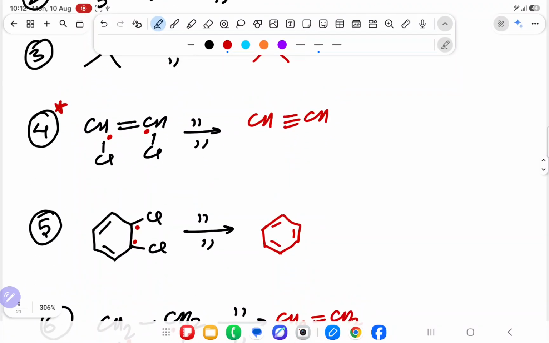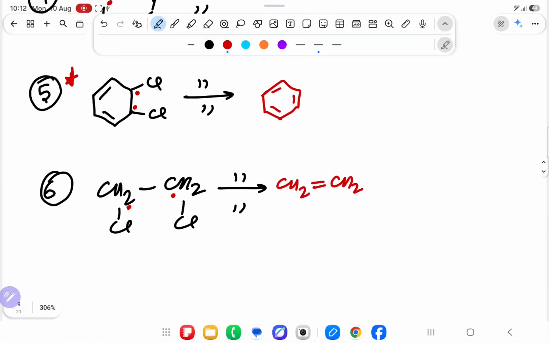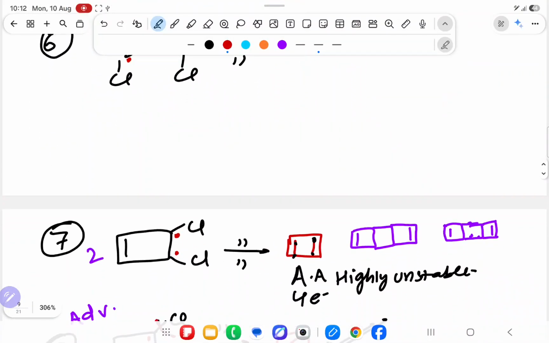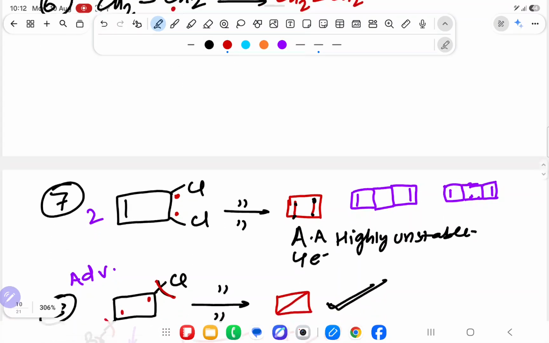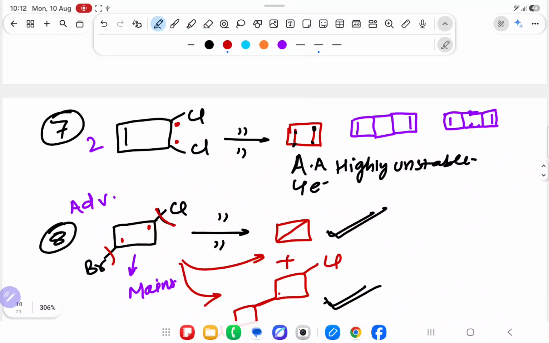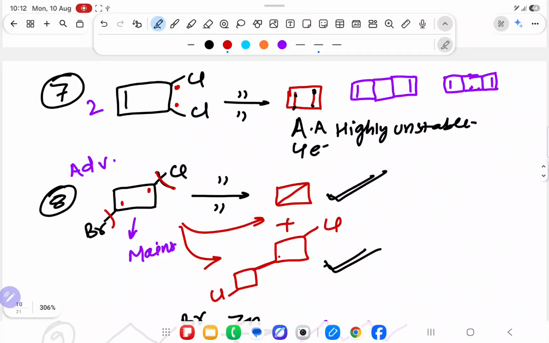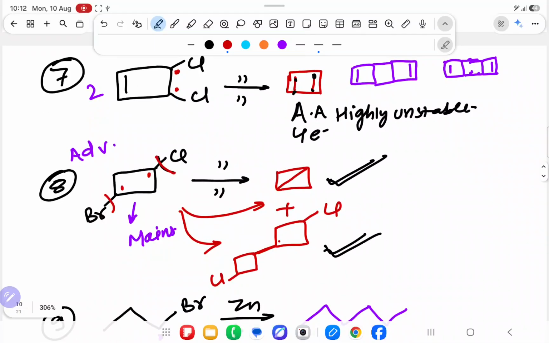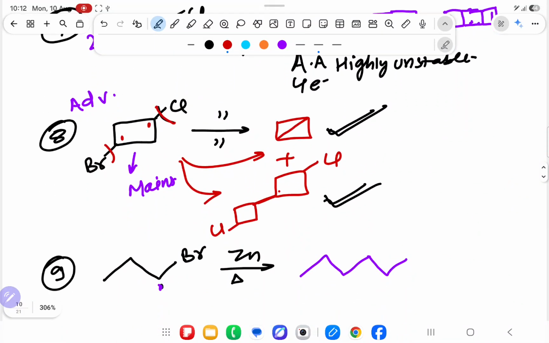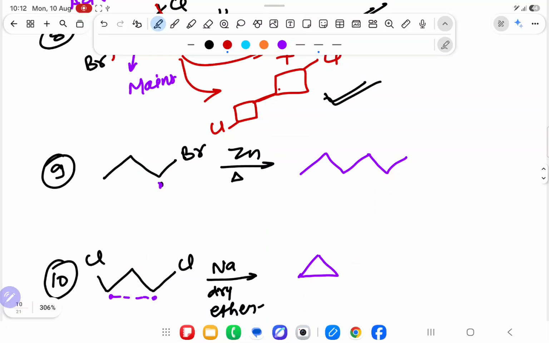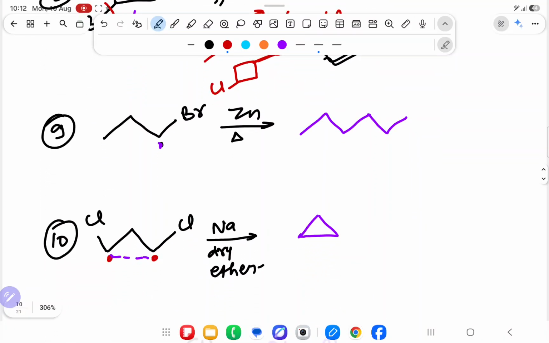So I have given all the examples. Over here, aromaticity will come after 2 chlorine. 2 chlorine, single bond will become double bond. 2 chlorine, again double bond, but the problem is that here anti-aromatic is coming, so we will do a combination reaction. Over here, 2 dots combine. If the answer is this, not, then you will remove Br, because Br is a good leaving group as compared to Cl. Combination reaction. Over here 2 dots, 1 dot here, 1 dot here, combined to prepare cyclopropane.